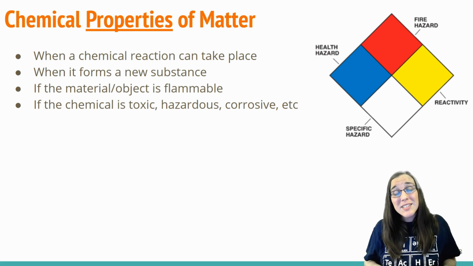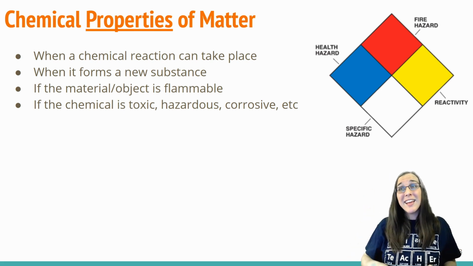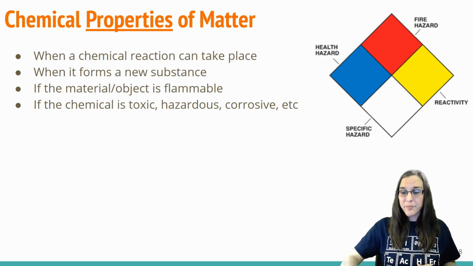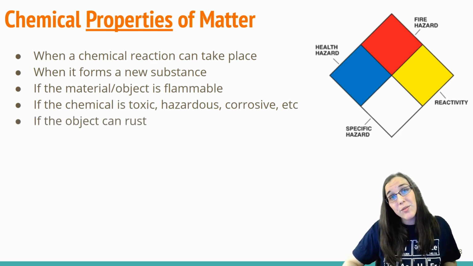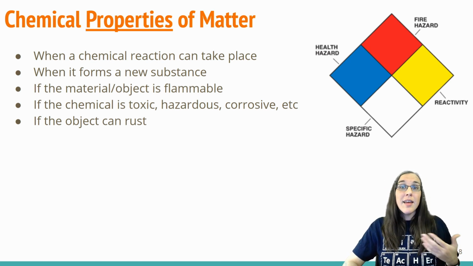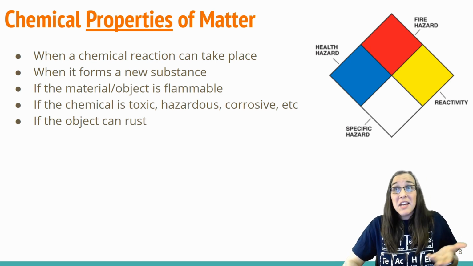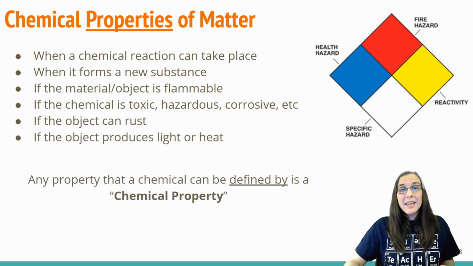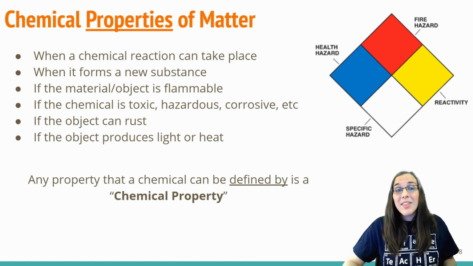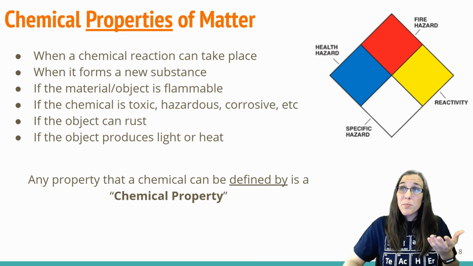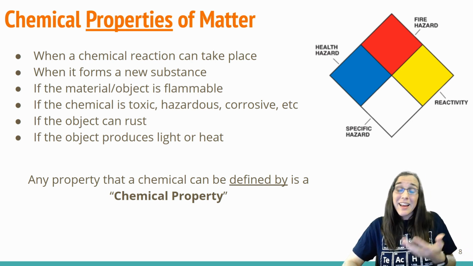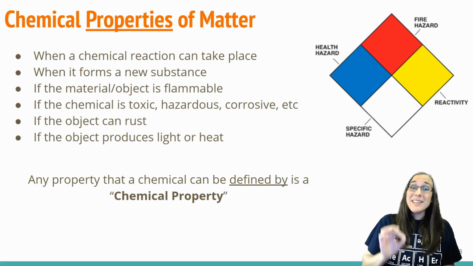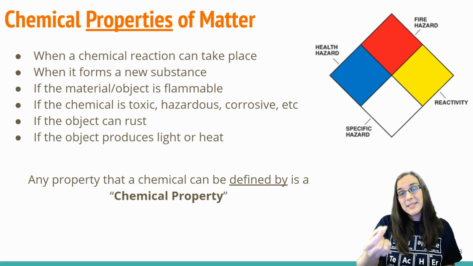I bet you half the stuff you have under there has one of these on it and has specific chemical properties indicated by that label. If the object can rust, like a nail, that is a chemical property of a nail. If the object produces light or heat, like a fire, you can assume that's a chemical property. Any property that matter or a chemical can be defined by is its chemical property.